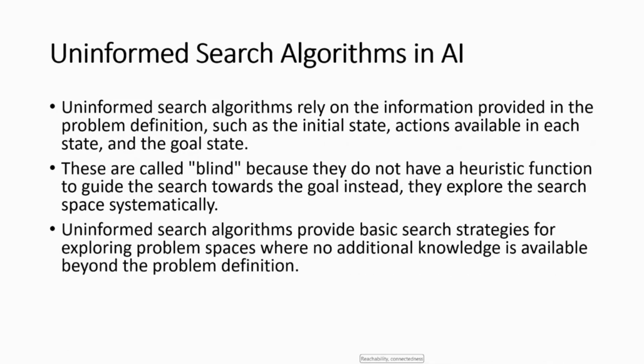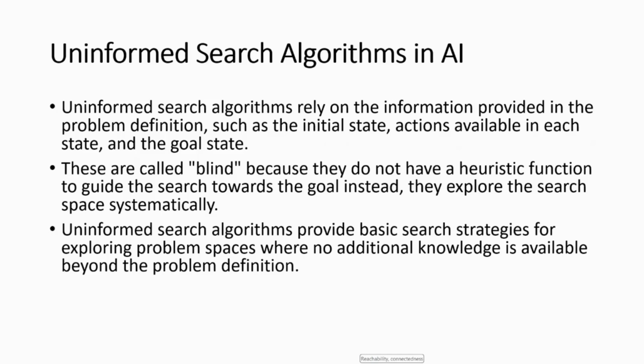Uninformed search algorithms provide a basic search strategy for exploring the problem space where no additional knowledge is available. This is different from informed search algorithms, which use heuristics or domain-specific knowledge to guide their search.